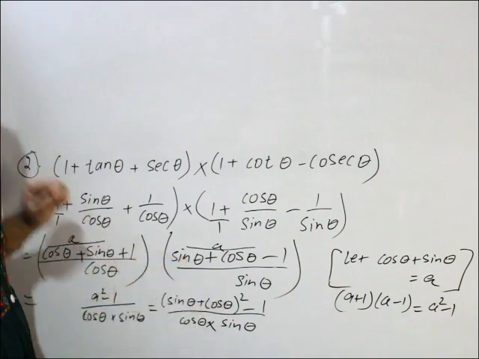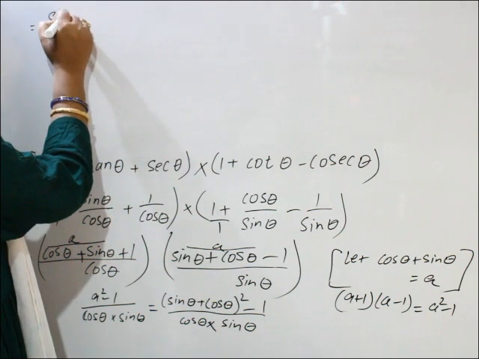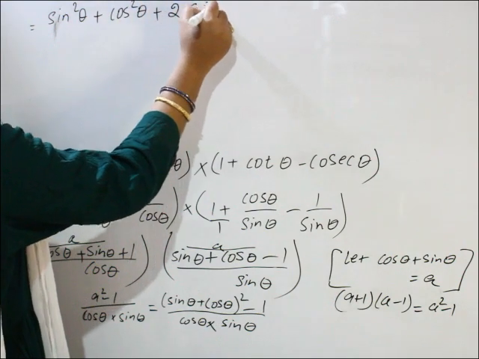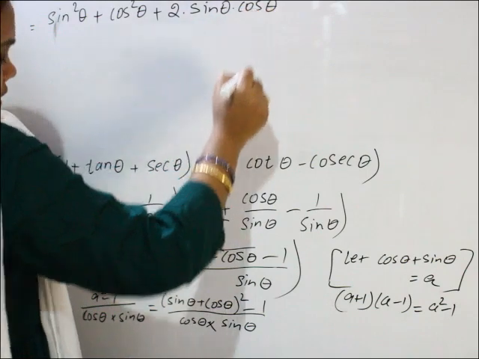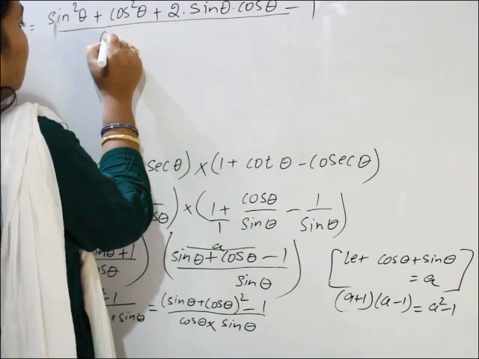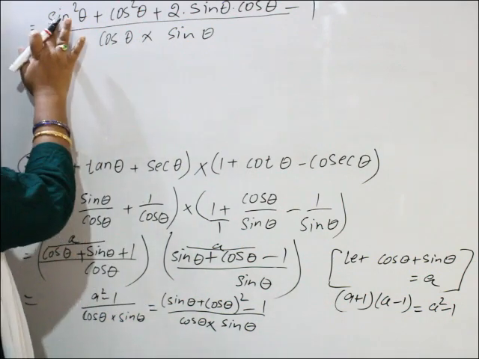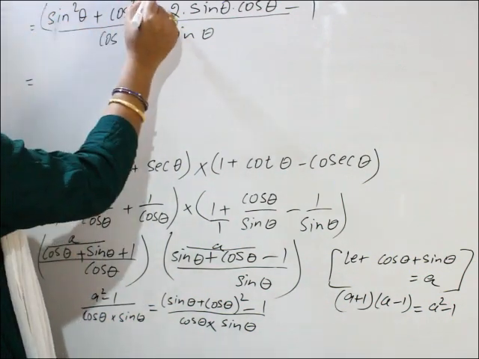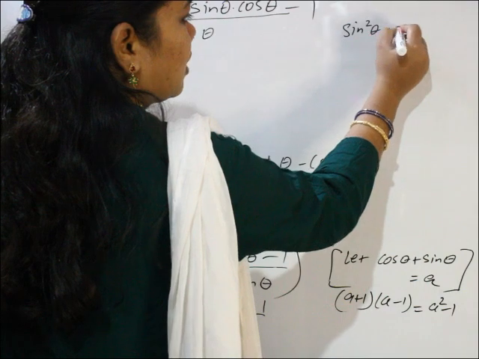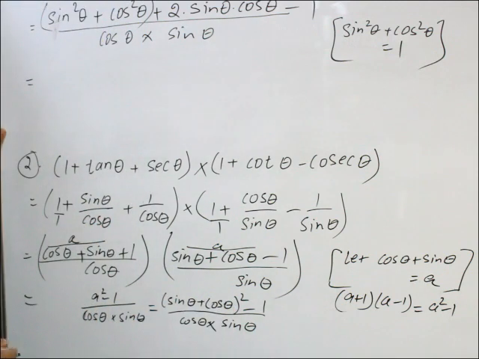See, A plus B whole square is how much? A square plus B square plus 2AB, 2 into sin theta into cos theta. Minus 1 is there. By denominator is cos theta into sin theta. Now, we know that sin square theta plus cos square theta is equal to 1. This identity we did already.